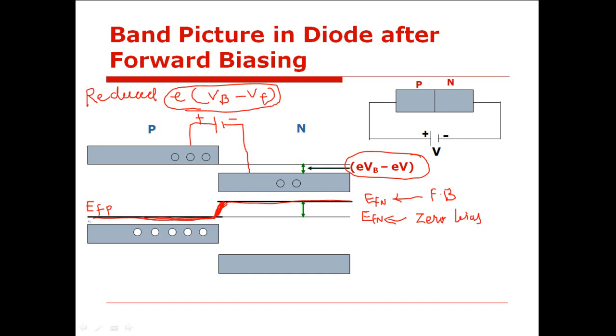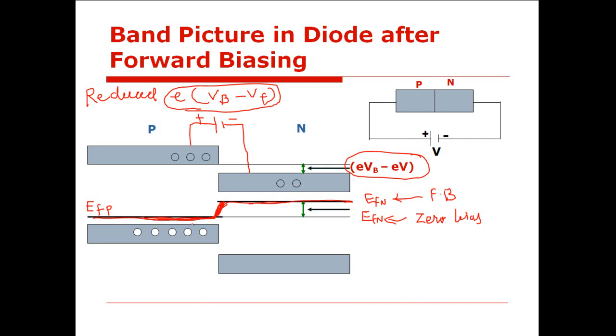So in zero bias situation they are aligned initially, but when a PN junction diode is connected in forward bias mode, then the position of Fermi level for N-type semiconductor is raised towards higher energy as compared to that of the position of Fermi level for P-type semiconductor. Is it clear? Yes, sir.